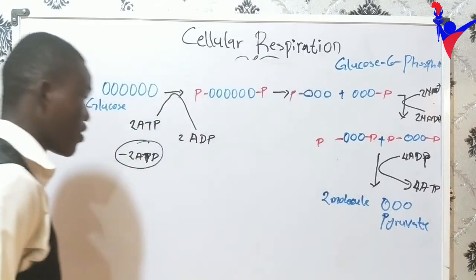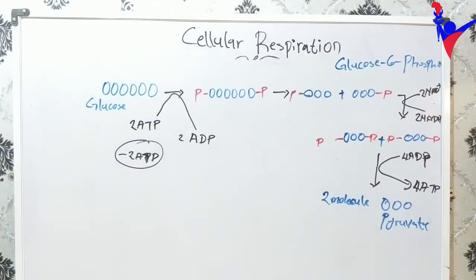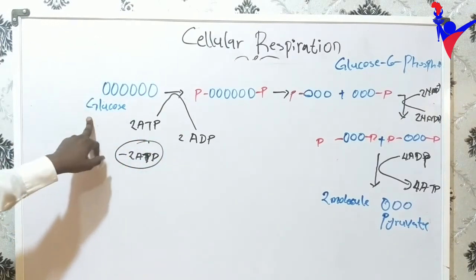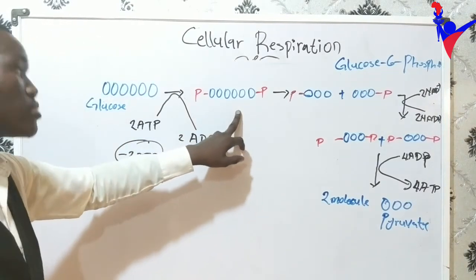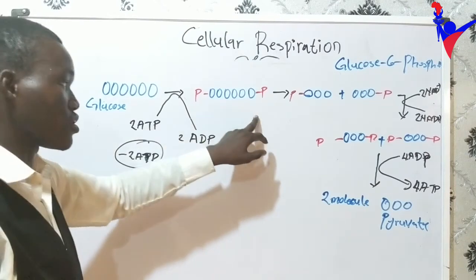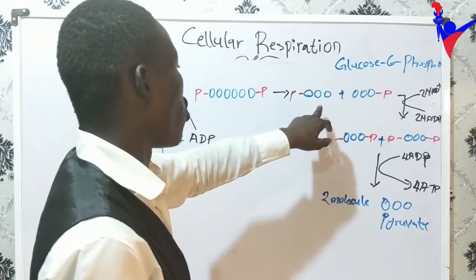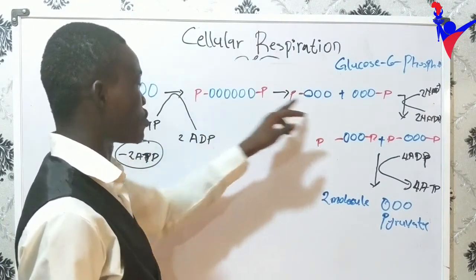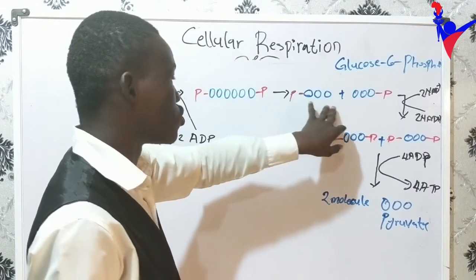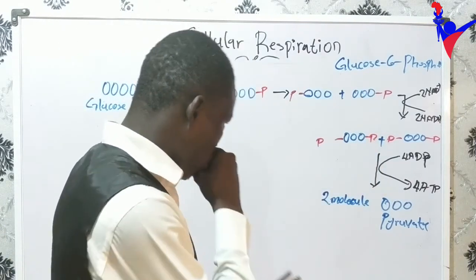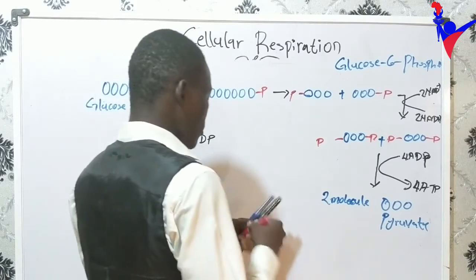So you can see the overall reaction from glucose to pyruvate. First thing that happens is the phosphorylation of glucose to get fructose 1,6-bisphosphate. Then we will cleave our phosphorylated glucose to get 2 molecules of glyceraldehyde 3-phosphate.